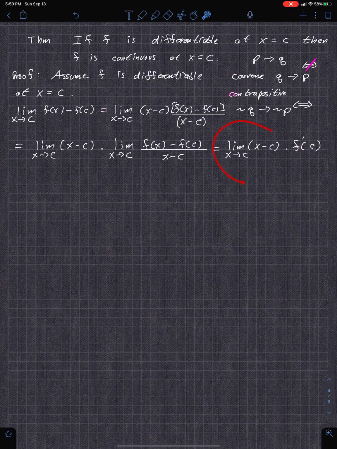So what's happening to this times something that's just in the reals? What does that approach? That approaches 0. So you get 0 times f prime of c, which is, of course, 0. And that's exactly what we wanted to prove. Therefore, the limit of f of x as x approaches c equals f of c.